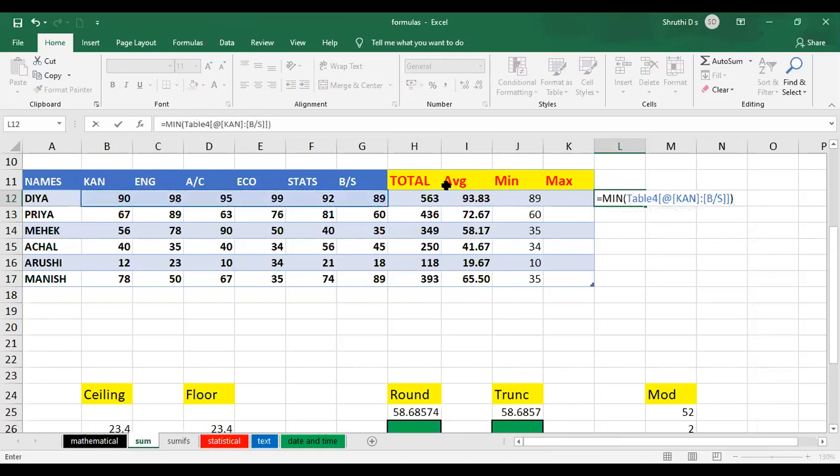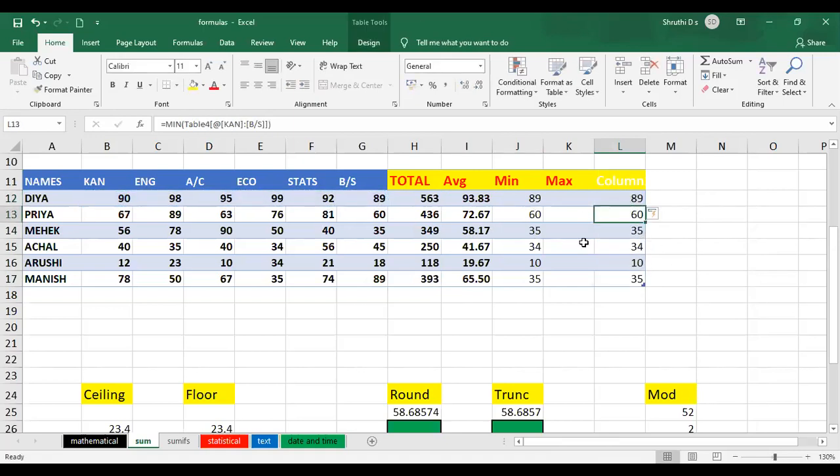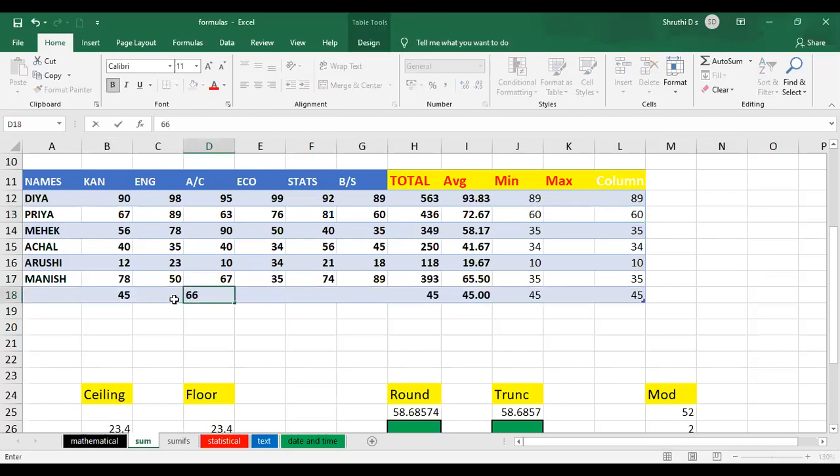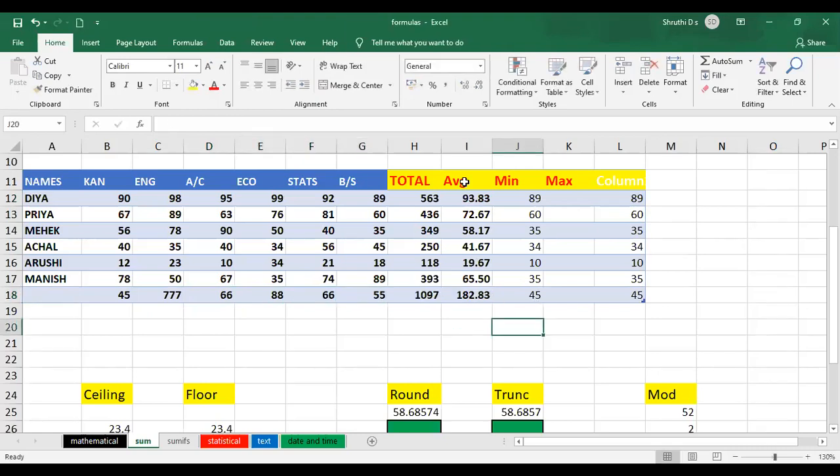Okay, press. See, already I had applied for it. The formatting, everything was done. So that is why it is taking automatically. If at all I enter some data here, see, here the total column and the average column automatically it is filled, and your last min column it is also automatically filled with the data.